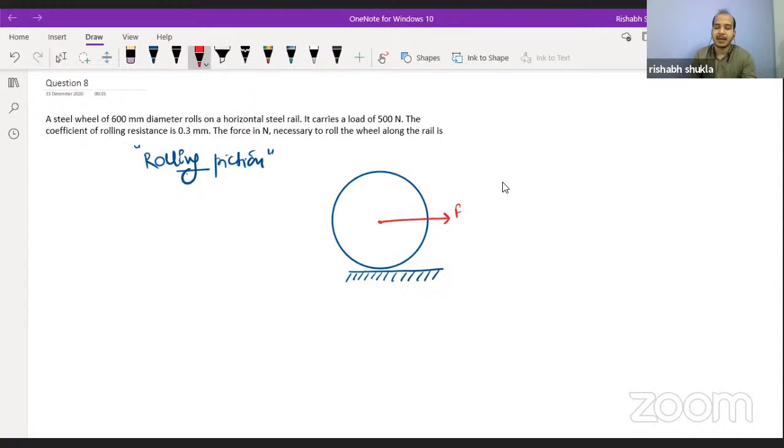Try to understand this. Whoever has seen the sessions which we have especially dedicated to the new topics, they have seen everything in detail, what is the reason of rolling friction. Rolling friction is completely different from the friction concept. Even the coefficient of rolling friction, you can see over here, is having some dimension. But here we can go only for the revision, using the question only.